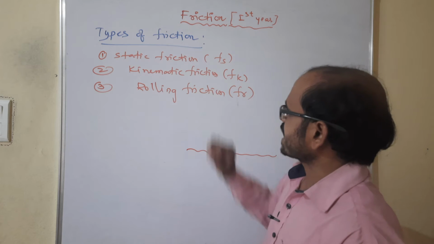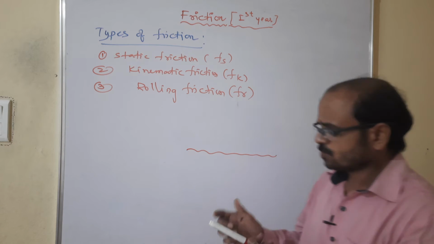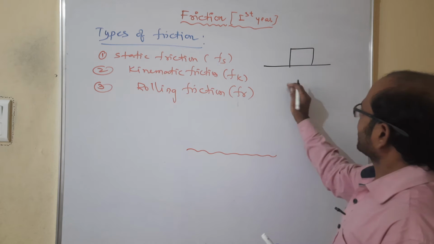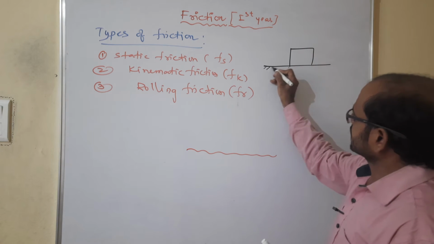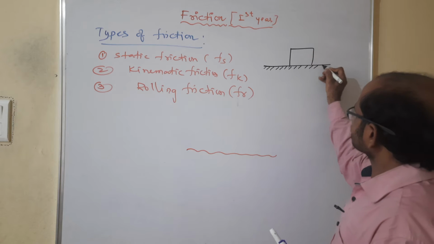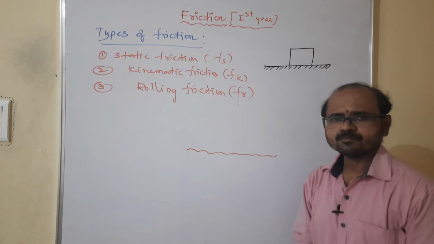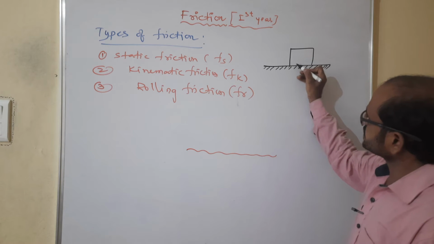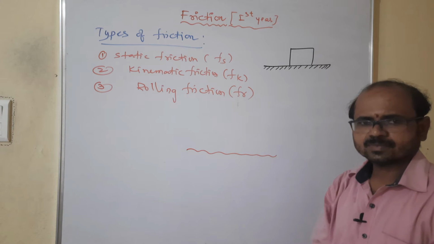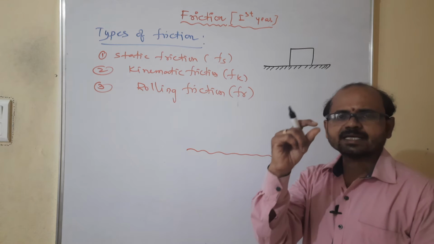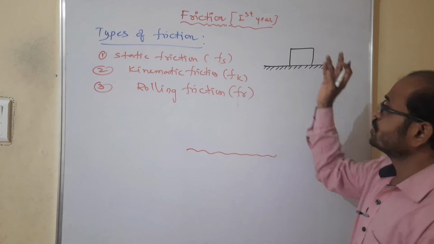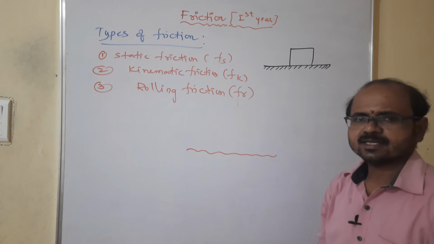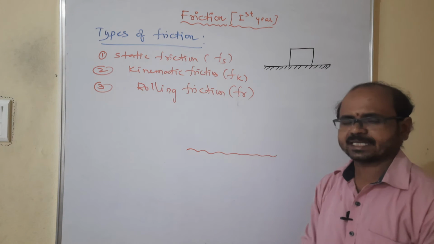That means static is this: suppose two bodies are placed one above the other like this. Take one body and another body placed one above the other. Suppose the body is at rest because it is not moving. Not moving means the irregularities of these two bodies are interlocked. Interlocked irregularities mean the frictional force is more. That is, the body is at rest, and rest comes under static.